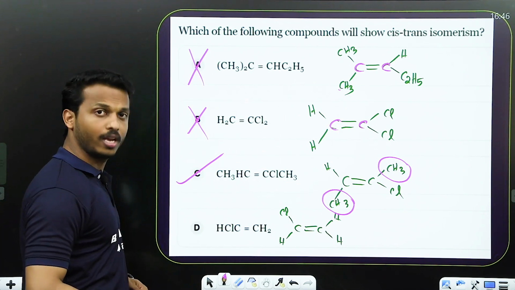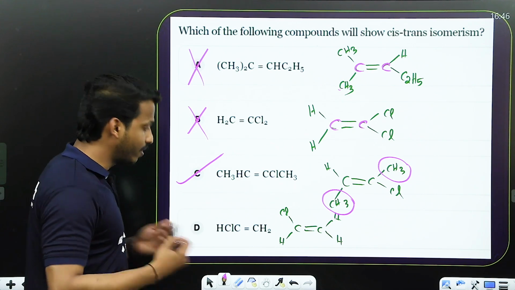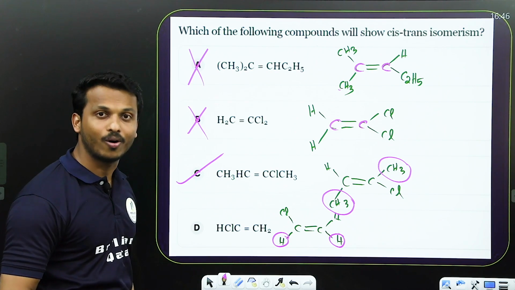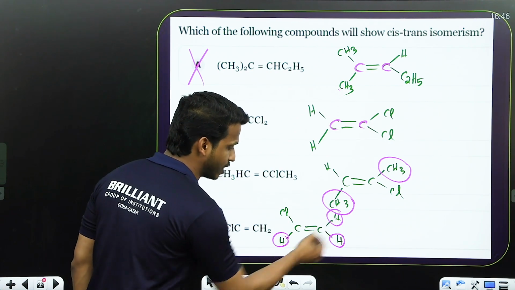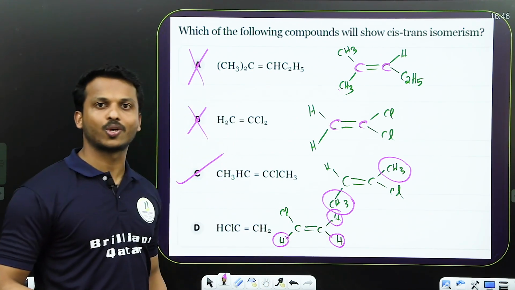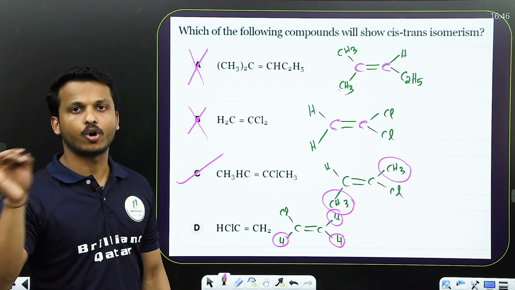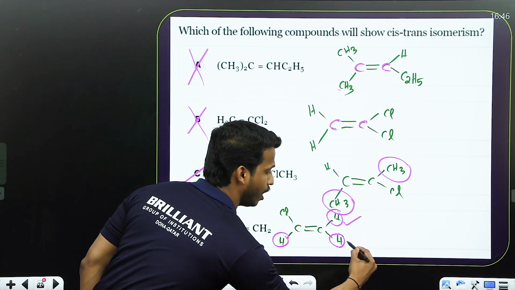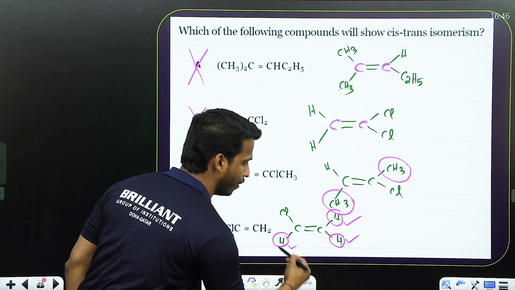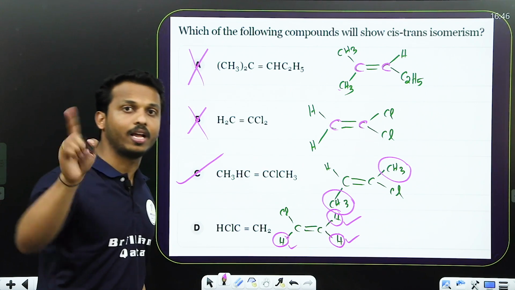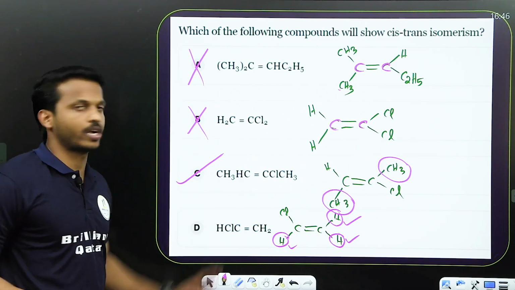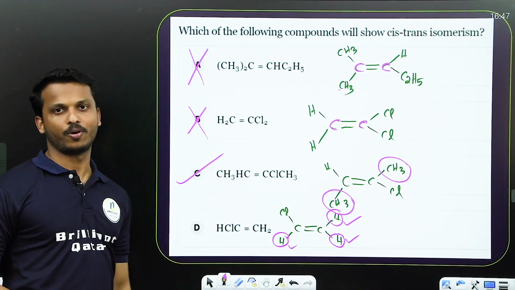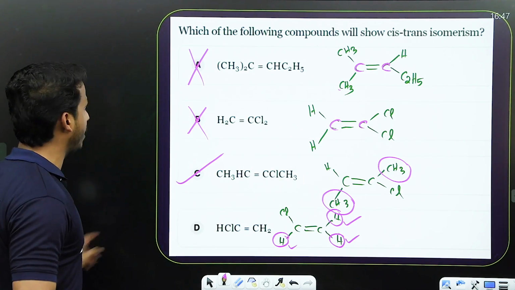What about this case? Dear all, it cannot. You may think, sir, these hydrogens are on the same side, right? So this is cis, right? No, but I can also say these hydrogens are opposite, right? Trans also. No, cis and trans do not occur in the same one. So the point is, if any three groups out of these four groups are similar, it does not show cis-trans isomerism. Okay, so cis-trans isomerism is given by this compound. Hope it's clear how to draw, and the boiling point and all.